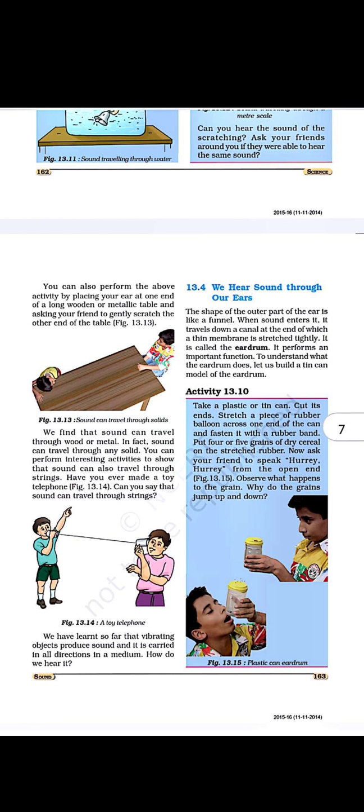So the outer part is in the form of a funnel, that is, it has a branch-like structure, and inside we can see there is a canal through which the sound coming from anywhere, when it vibrates, is produced, and coming from there it will reach our ears, and through this canal the sound will propagate. So it will enter our ears through the canal and will reach our eardrum. This stretched rubber band has the structure of a membrane, which is inside our ears. When the sound strikes it, it gets a reaction that some sound is coming.